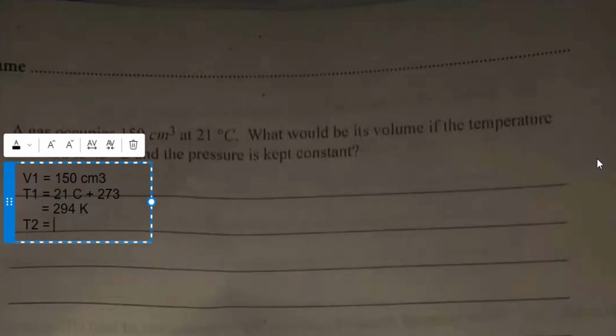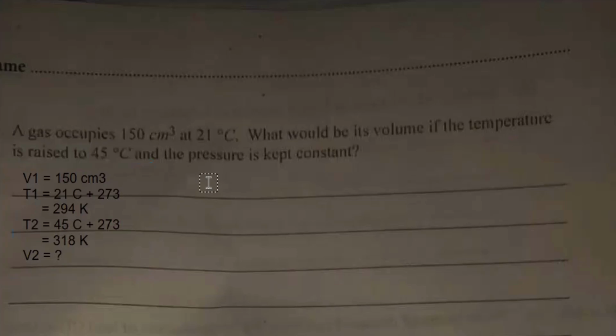T2 is 45 degrees Celsius plus 273, that gives you 318 Kelvin, right? All right, and we are looking for what? V2. What do you notice here? Is there an increase in temperature or a decrease in temperature? Of course, there's an increase in what? Temperature. We also expect our volume to increase.